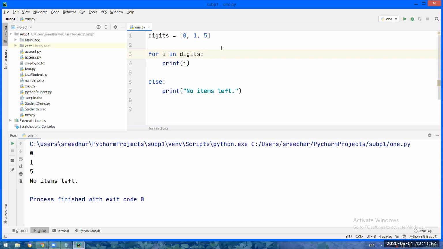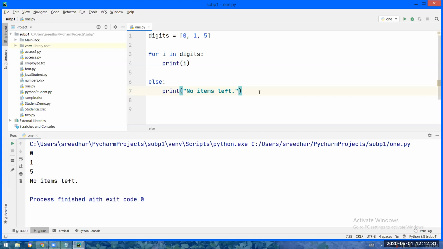Now listen to the point very carefully. In case of for else, if break is not there in the for body, then only the else block will be executed.